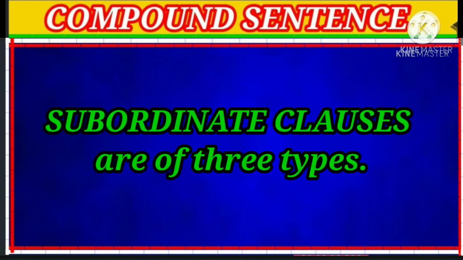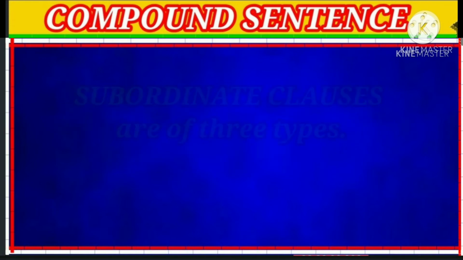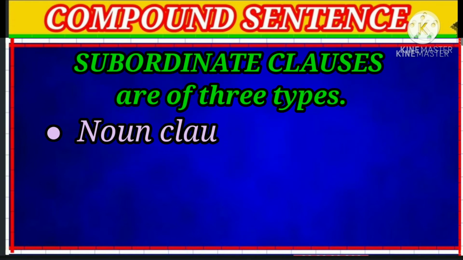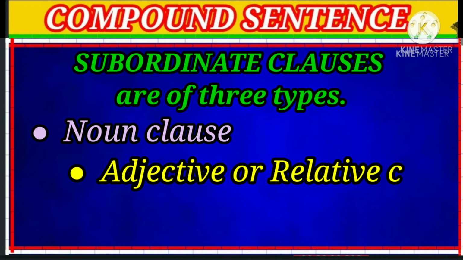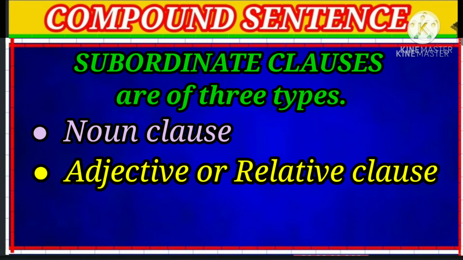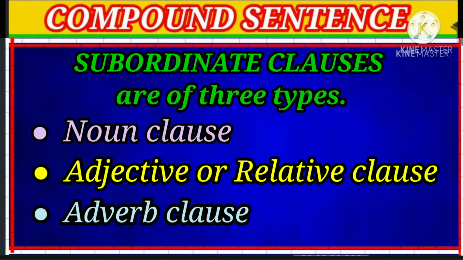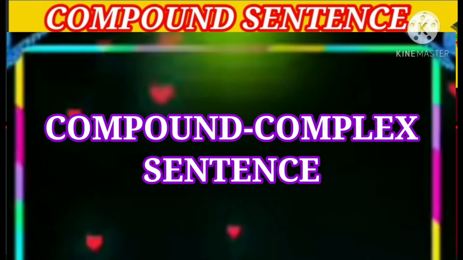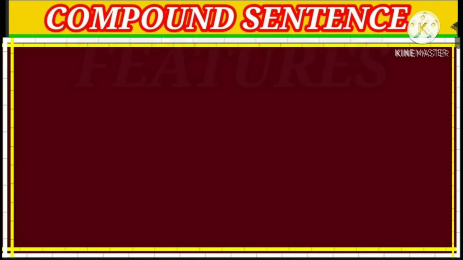Again, subordinate clauses are of three types. They are noun clause, second adjective clause or relative clause, third adverb clause. All these clauses have been explained in my other videos. Now let's discuss the compound complex sentence.